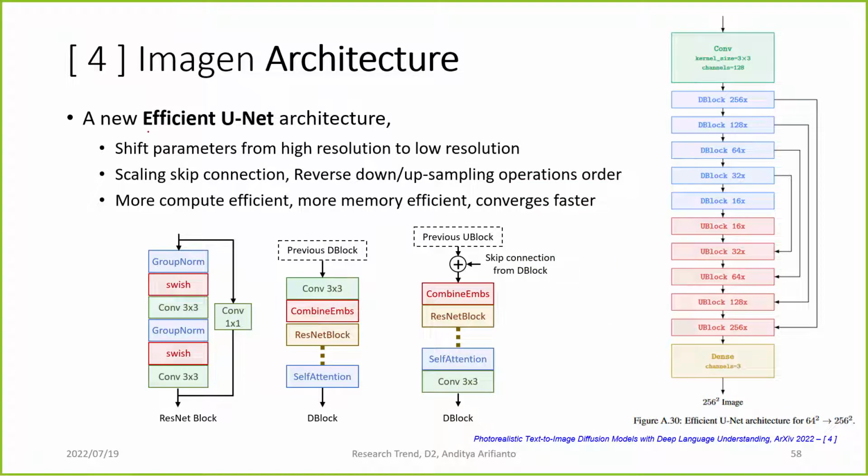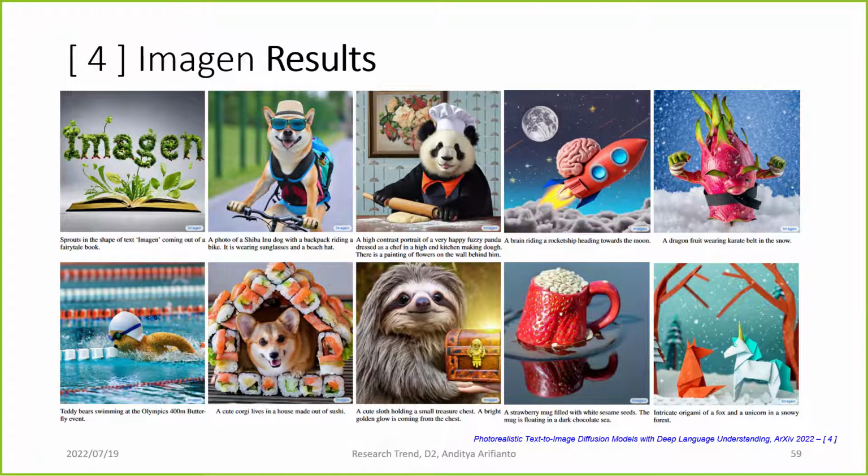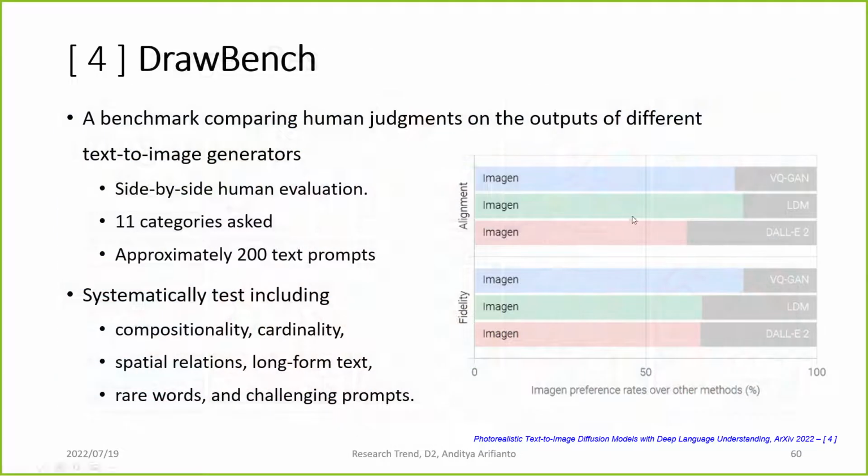They also modify the UNet. They call it Efficient UNet, where they shift the parameters from high resolution into low resolution. They change the order of scaling up and down so that it's more compute efficient, memory efficient, and converges faster. So this is the result from Imagen. It generates a higher quality image, which is more crisp and has more vibrant color than DALL-E and DALL-E 2. And with this Imagen model, they also introduced the DrawBench technique, which is a benchmark comparing human judgment to the output of text-to-image generators.